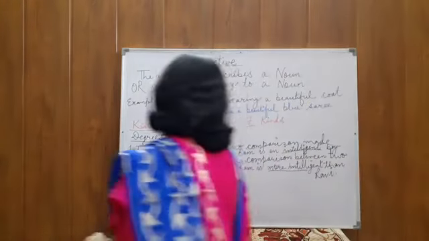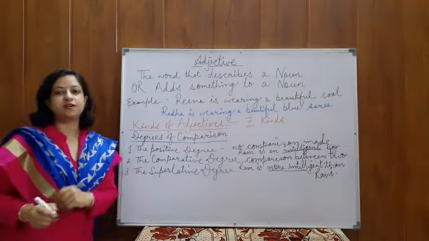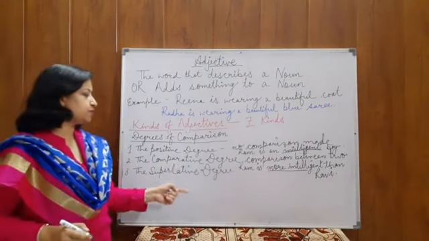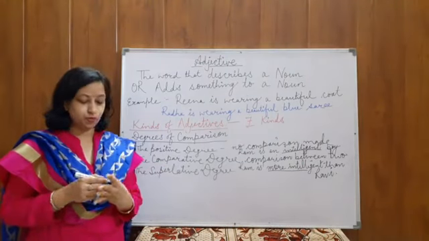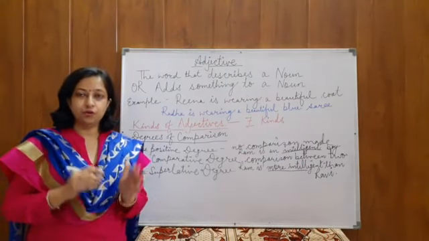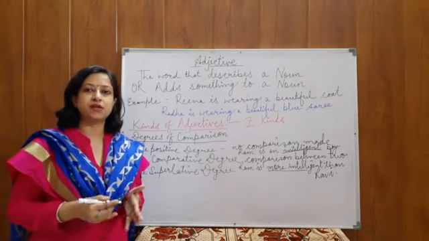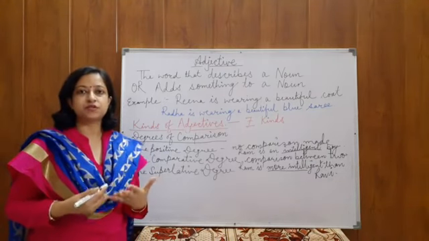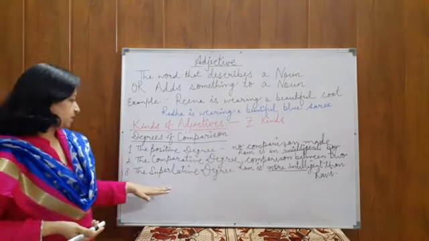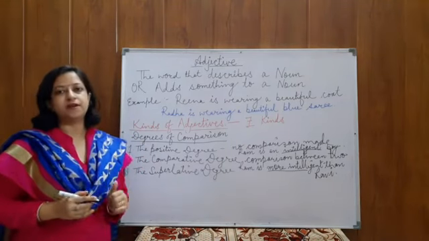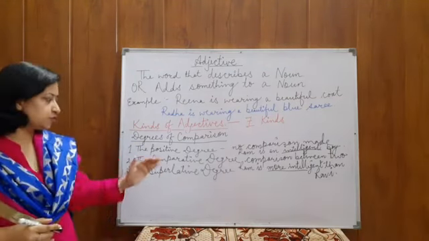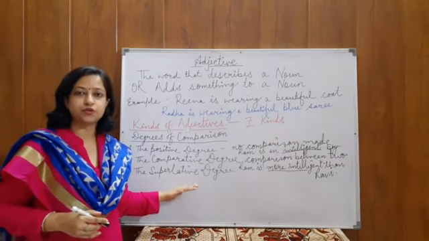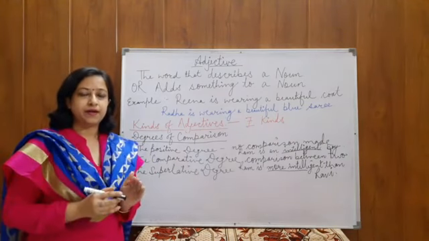Now the third degree is the superlative degree. The superlative degree is used when we are talking about more than two people, more than two things, more than two objects, two places. Then we use superlative degree. Alright, and with the superlative degree, it is mandatory to write the article the.